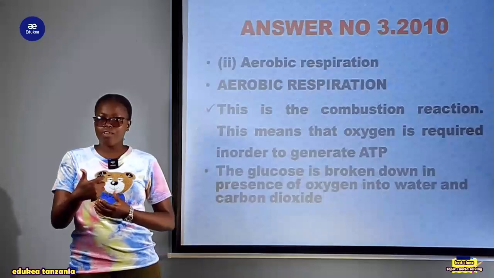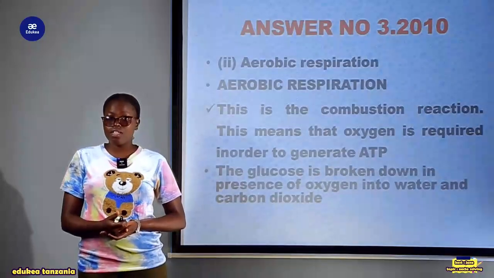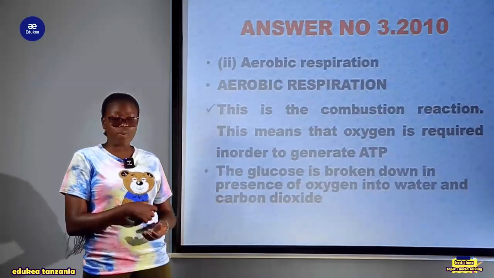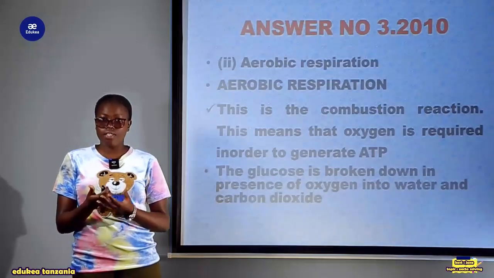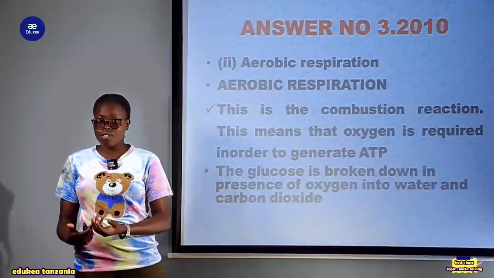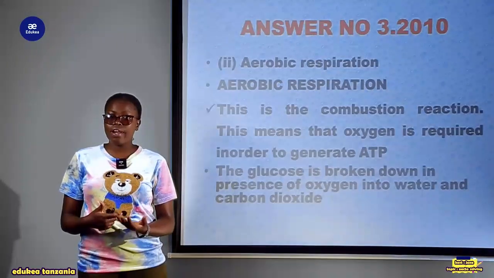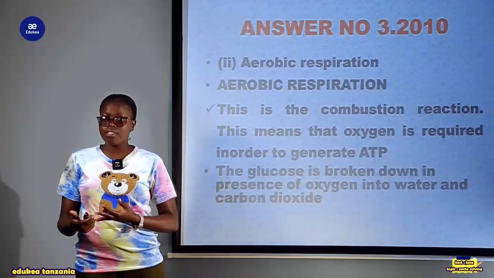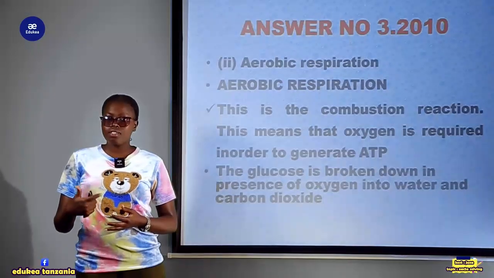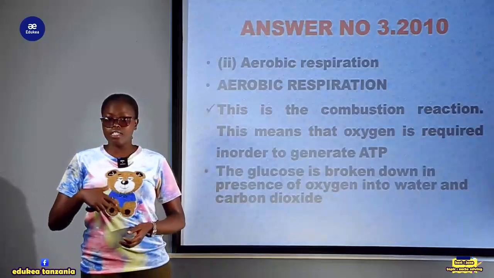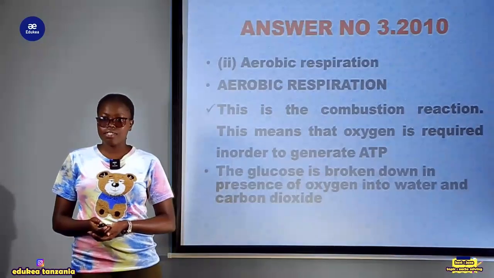Up to now, we have already got the product as well as the raw material. So the raw material for respiration is glucose and oxygen. That is why it is called a combustion reaction. So the raw material is glucose and oxygen, and the products are carbon dioxide, water, and ATP. These are the products.